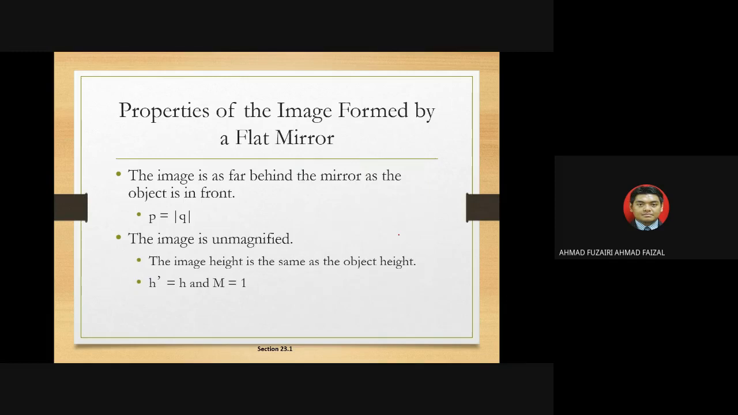The properties of the image formed by a flat mirror: first of all, the image is as far behind the mirror as the object is in front. The image is unmagnified, that means it cannot go bigger or smaller because it is a flat mirror. What you see is what you get. The image height is the same as the object height, h prime. This is the image height, this is the object height, and the magnification should be equal to 1.